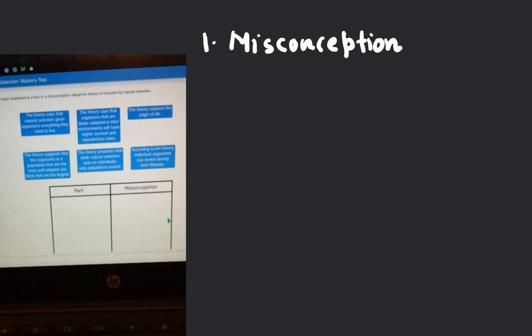So the question is, which statement is true regarding the theory of natural selection? The first point is, it states that organisms with beneficial characteristics are guaranteed to reproduce. It states all organisms with harmful